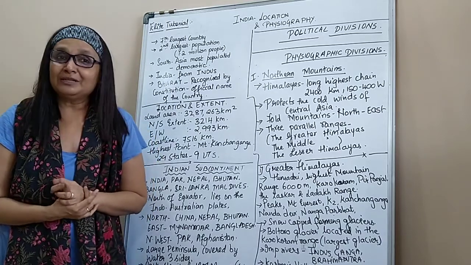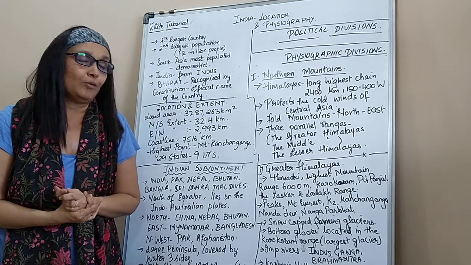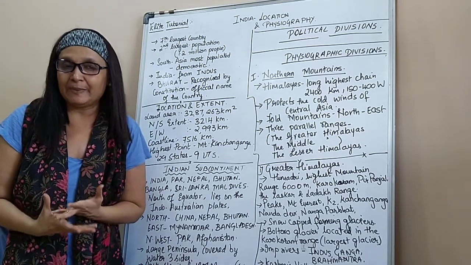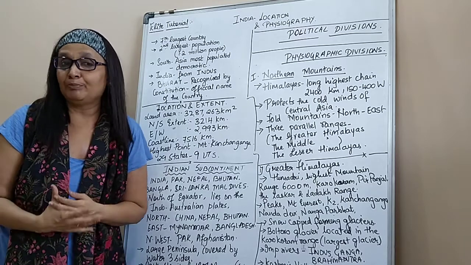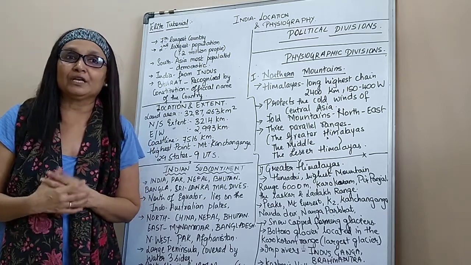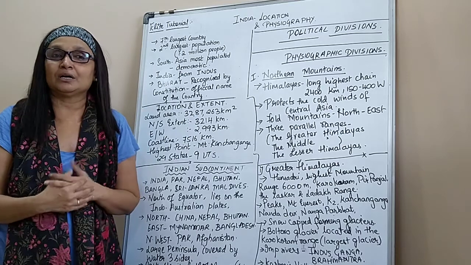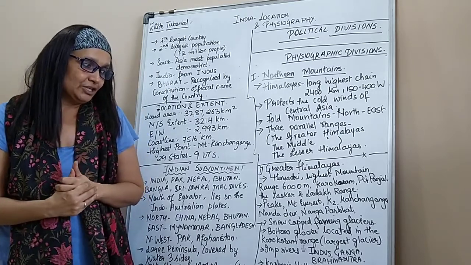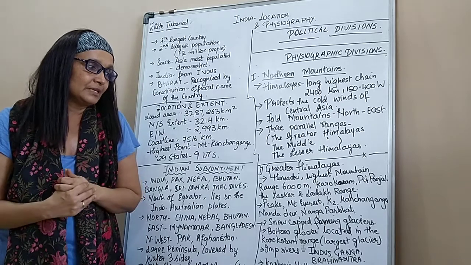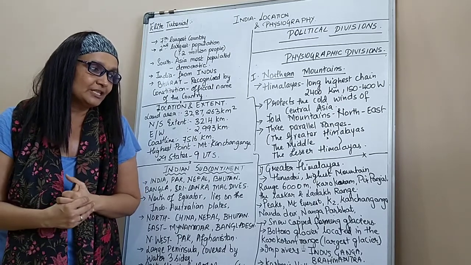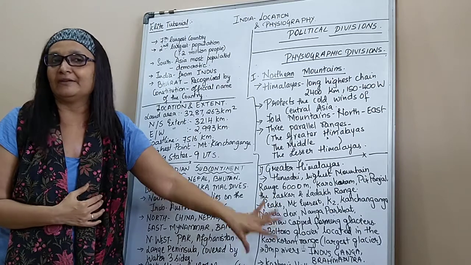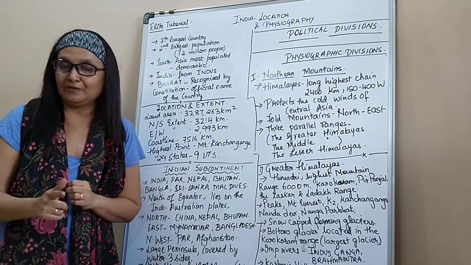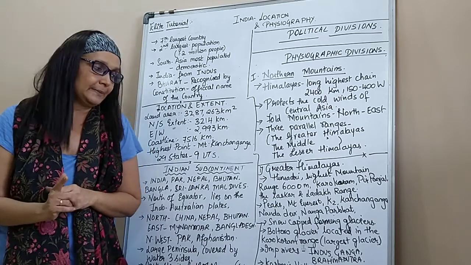These mountains are snow-capped mountains forming glaciers. We all know the meaning of glaciers, ice beds, and you have important ones like Yamunotri, Gangotri, etc. A very important glacier is the Baltoro glacier, located in the Karakoram range, which is the largest glacier. That's why I have written that out here. Apart from that, the names of the different glaciers are given in the textbook, so you can just read that.